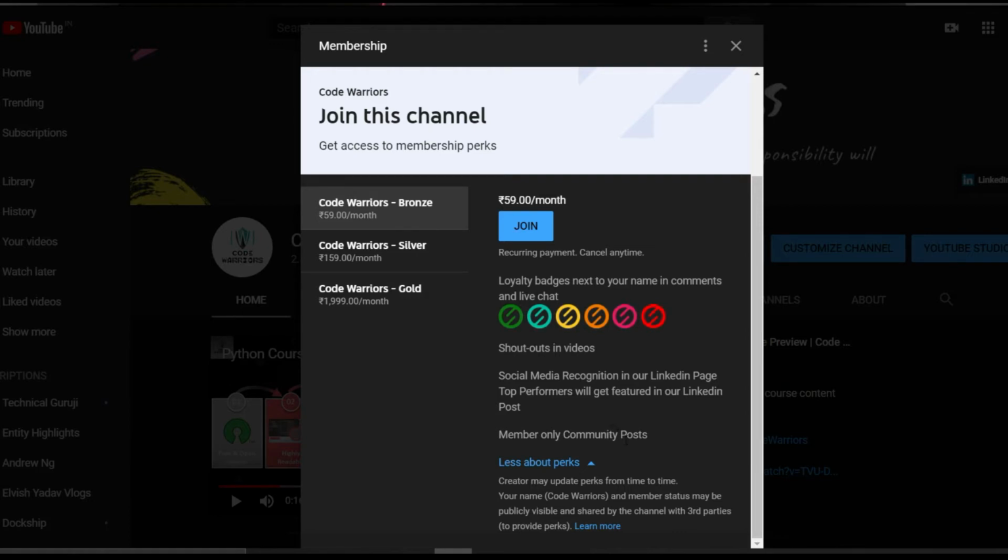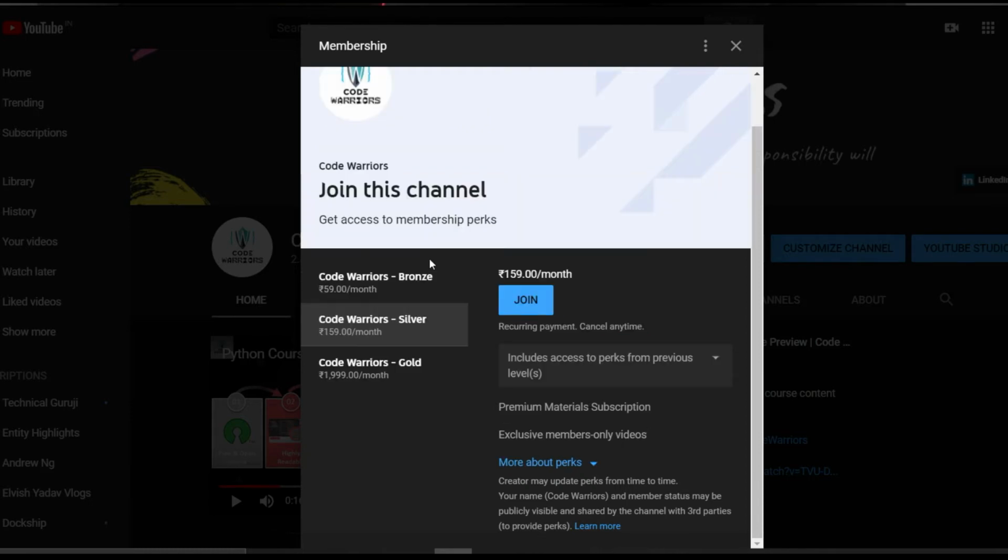And they will also get community posts. We will put up some member-only community posts which will be accessible only by members. So this was the basic plan, known as the bronze plan of our channel. It costs 59 rupees per month. So moving forward, the next plan is the silver plan.